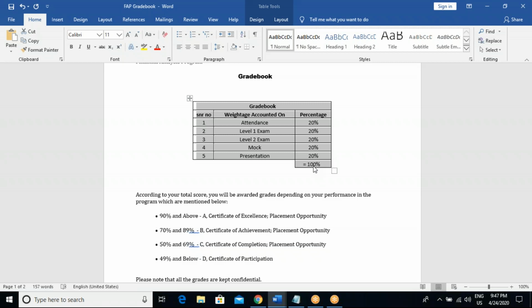If the person comes into 50 to 69%, then they are eligible for the placement pool. And if the person has not come, then they are not eligible for the placement assistance.